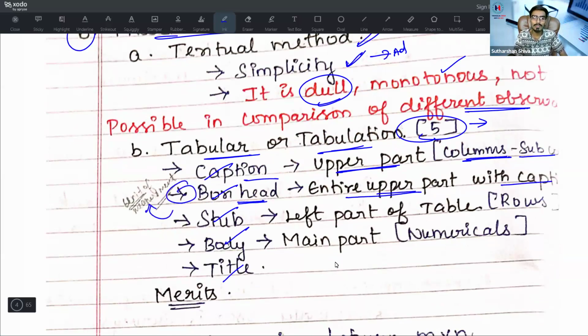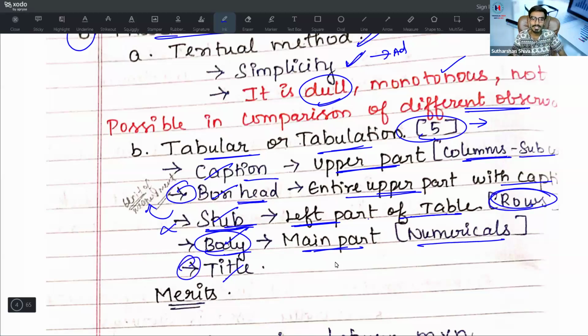Under the box head we will indicate units of measurement. Then stub. What is a stub? Stub is known as the left part of the table. You may expect a question from this part. Our stub is the left part of the table and it covers rows. Then body is the main part which contains the numerical data of the table, everything. Then it is the title. These are the 5 parts.